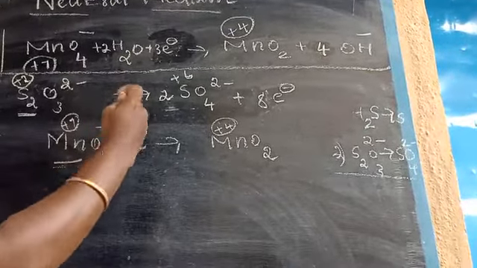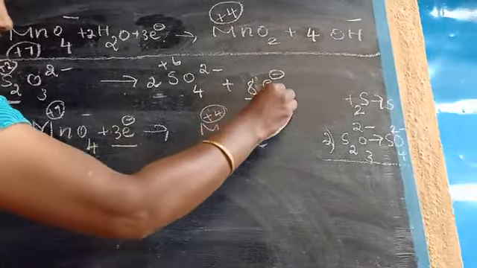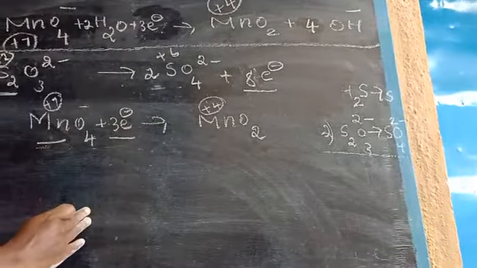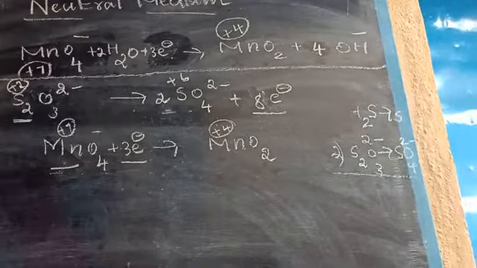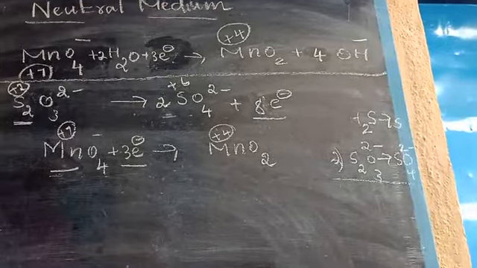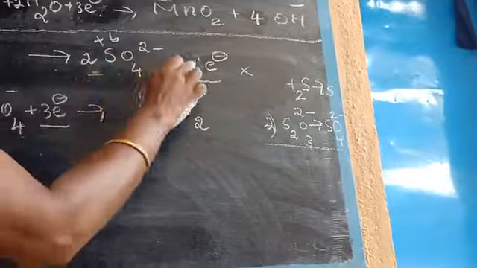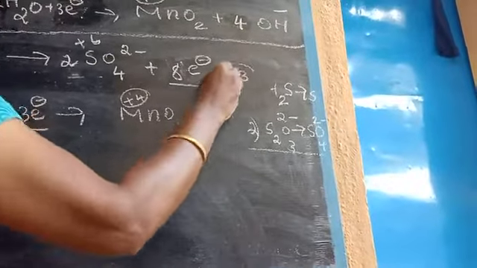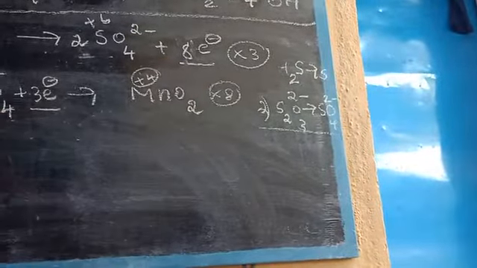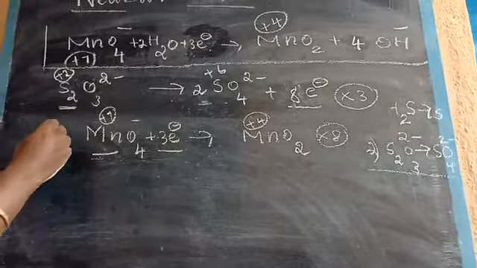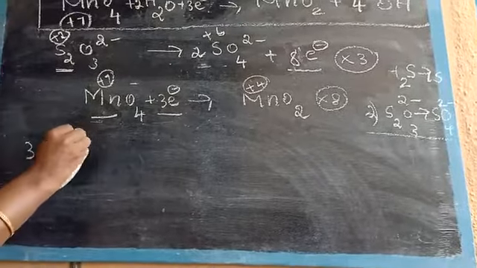Now combine these two equations. Before that we want to note the electrons, whether equal or not equal. Here 8 electron, here 3 electron, it is not equal. So make the number of electrons equal. So now it involves multiplication. This step is multiplied with 3. Okay, so this step is multiplied with the number 8. Okay, so now writing after this multiplication, what happens? So 3 S2O3 2 minus.